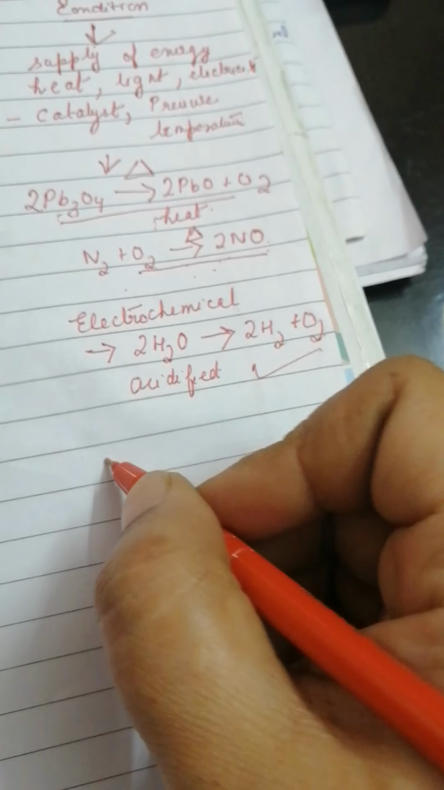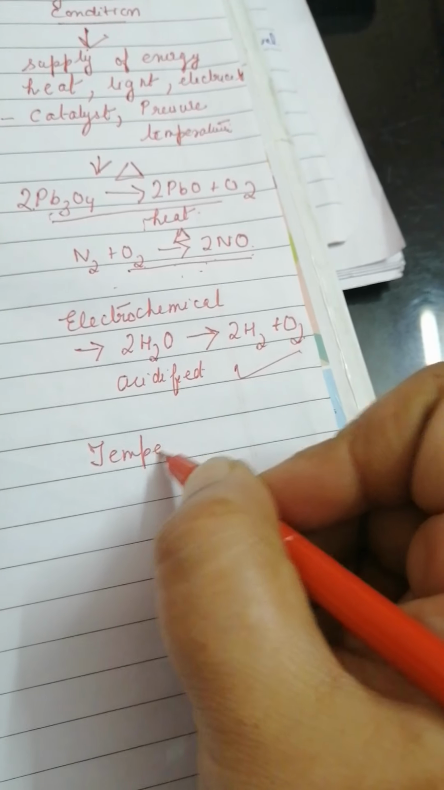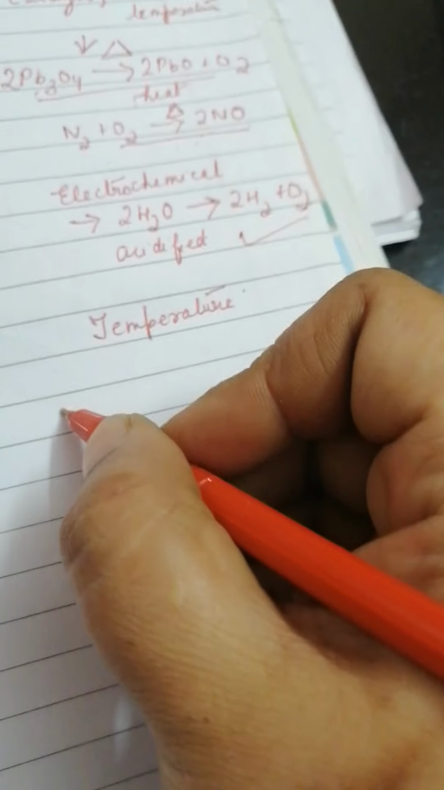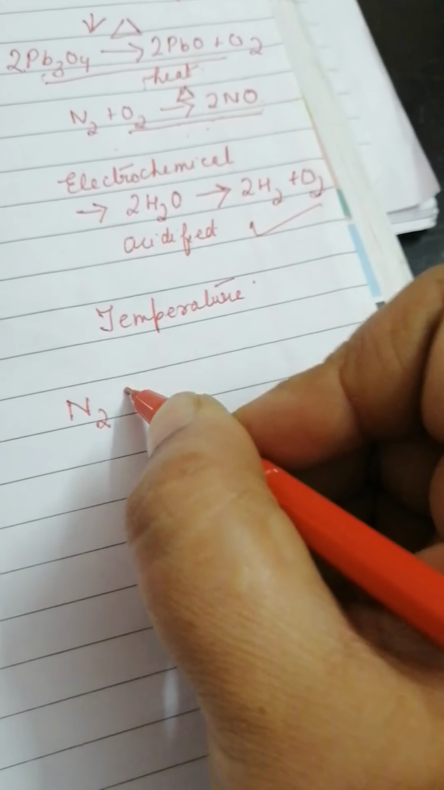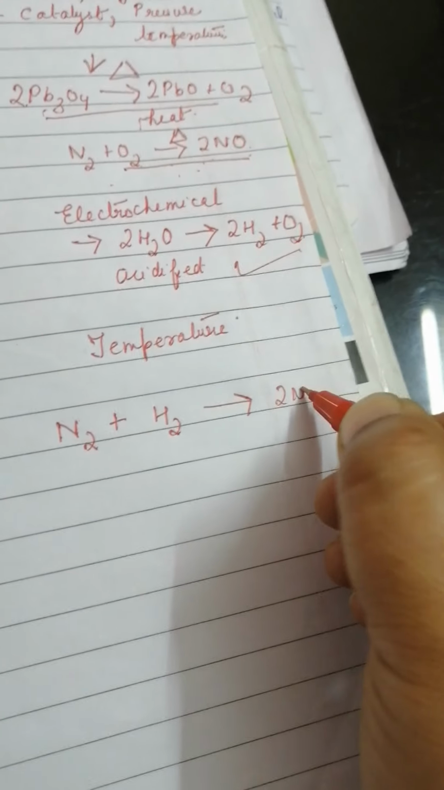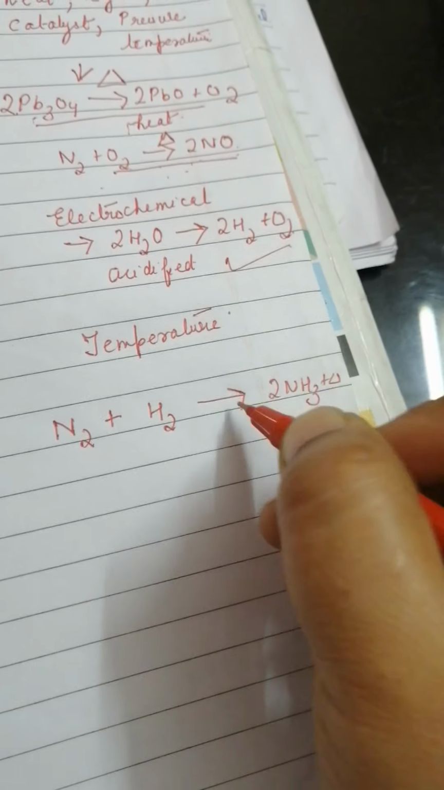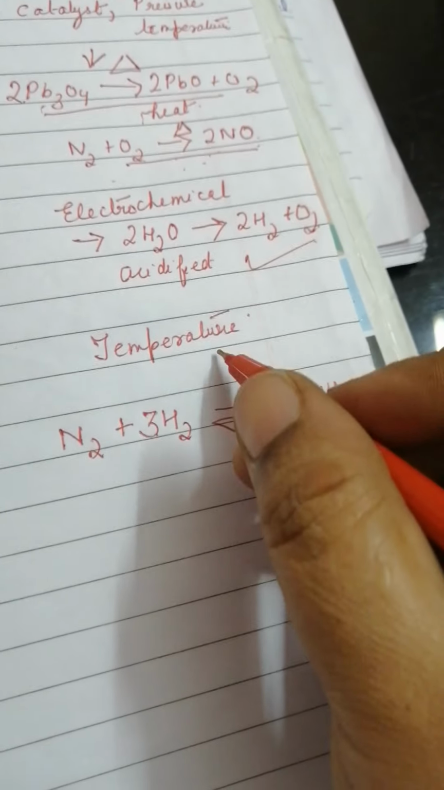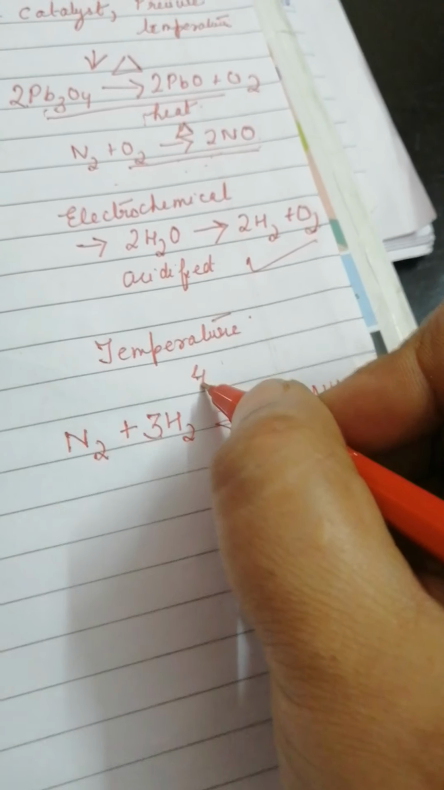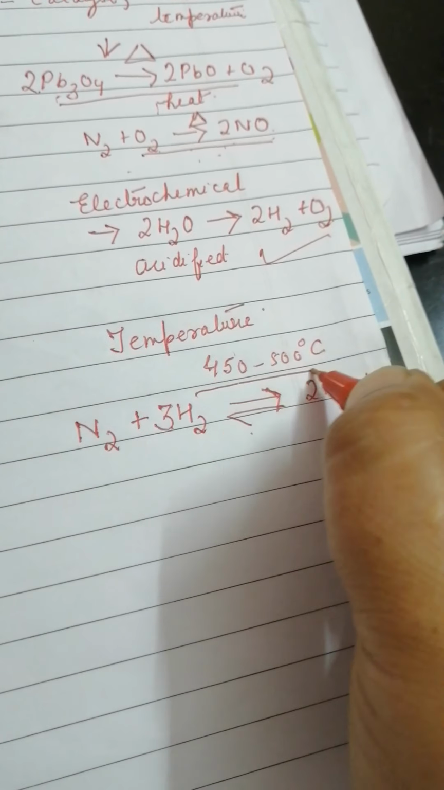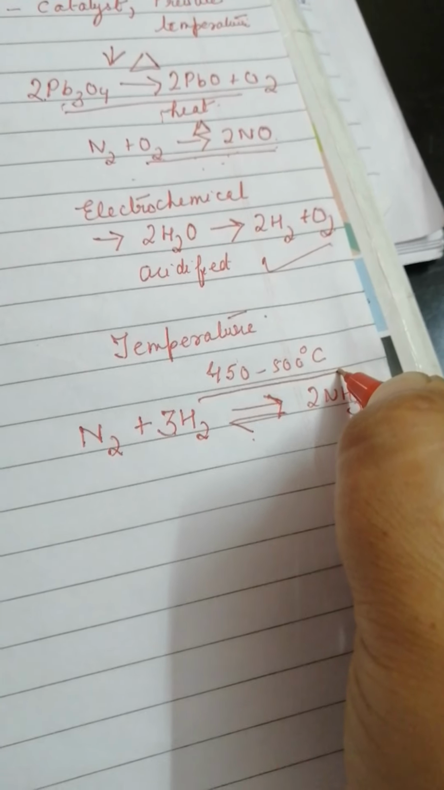Then I talked to you about temperature, pressure. So you must have seen sometimes we write the specific condition, specific temperature for a reaction. You know this reaction, formation of ammonia, nitrogen plus hydrogen gives you 2NH3. The reaction is exothermic and it is a reversible reaction. We need to balance it first. Now this particular reaction happens at a temperature of 450 to 500 degrees Celsius. This is the optimum temperature required for this reaction to happen.